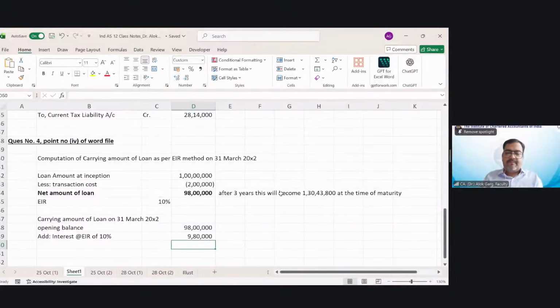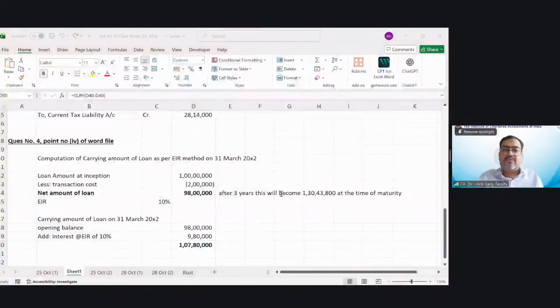Right? So this is 107,80,000, right? 1 crore 7 lakh 80,000. 1 crore 7 lakh 80,000 will be my carrying value of the loan. But what is the tax base of the loan?